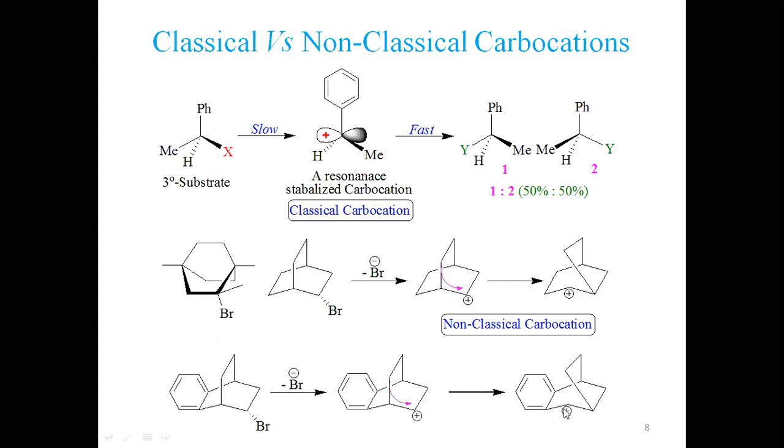But now this positive charge is stabilized by resonance. Here, this carbocation was more stable than this one. So look at here. Now here, this is not stable. This one is more stable because this is stabilized by resonance. But it is stabilized by resonance as a result of this sign because this has been isolated.